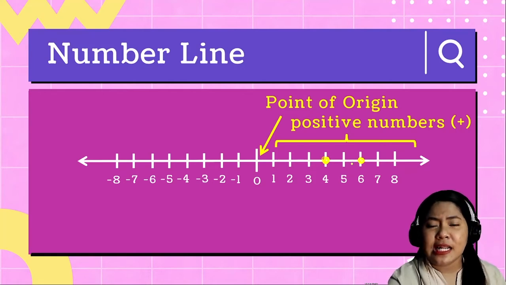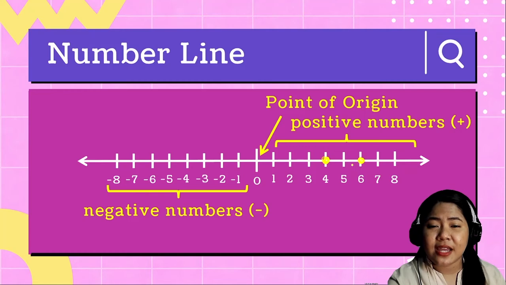On the other hand, Lee Jung-suk lives on the left side of the school, wherein on this number line, those numbers at the left side of 0 are called negative numbers. So therefore, Lee Jong-suk is at negative 7.